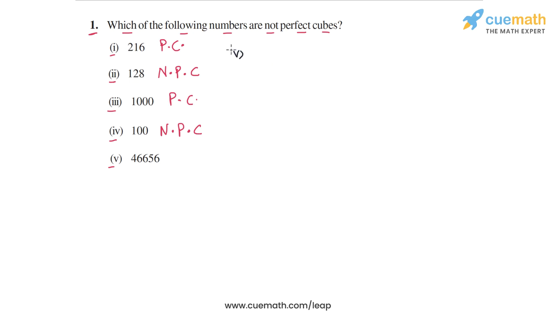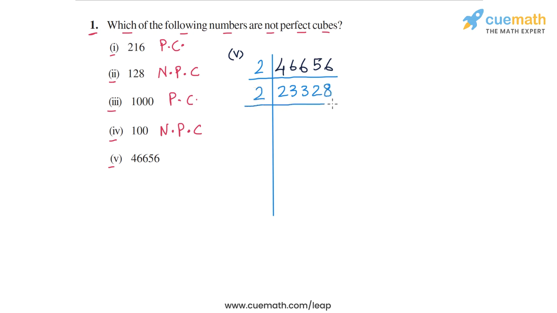Finally, let's come to part 5. The number in part 5 is 46,656. So as always, we will start by prime factorizing this number. This number is an even number, so we'll start dividing this by 2. So if we divide this by 2, we will get 23,328, still even, so we divide by 2 again, and that will give us 11,664. Okay, then we divide by 2 again, and that will give us